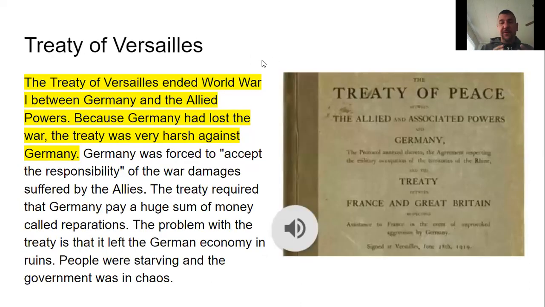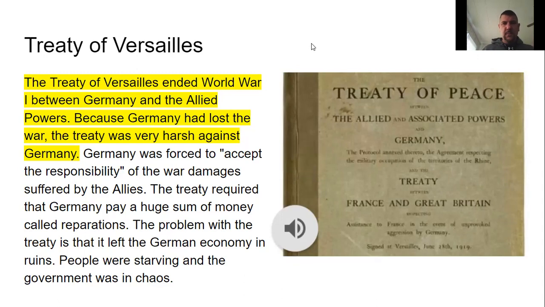Like I said, the Treaty of Versailles was one of them. It ended World War I between Germany and the Allied powers. Germany lost the war. The treaty was very, very harsh against them. They were forced to accept responsibility for starting World War One, and for the war damages suffered by the Allies, they were forced to start paying reparations. I mean, a huge, huge sum of money. The problem was the treaty left Germany's economy in ruins, and people were starving. The government was in chaos. People were not happy about this at all.